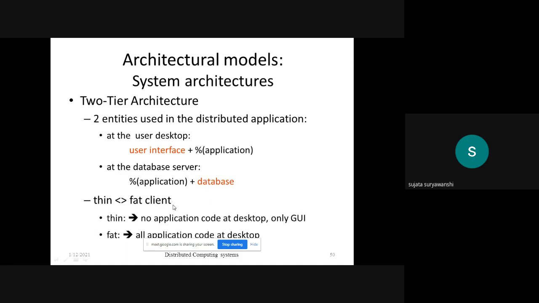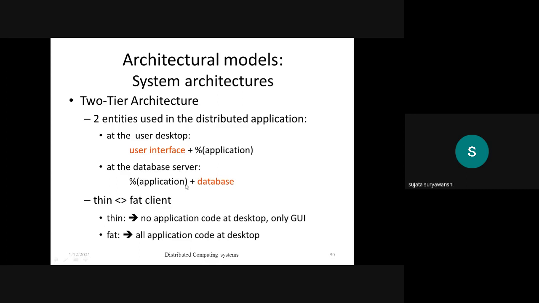But as per the type of client, whether it is thin or fat, it depends. First, suppose thin. If we are considering a thin client, then the complete application portion is available at the database. It is absent in the user desktop. Only the GUI is present, no application code in the user desktop. And in case of fat, all the application code is at the desktop, meaning complete application code is present at the desktop and only the database is present at the data server. All of you getting this concept?